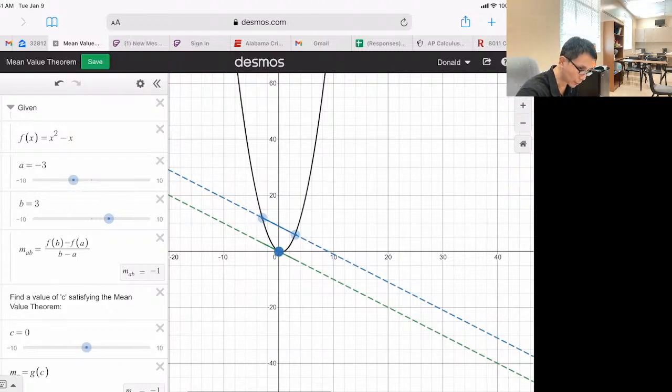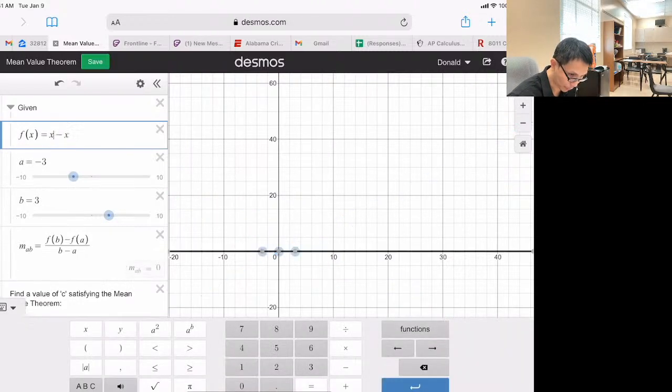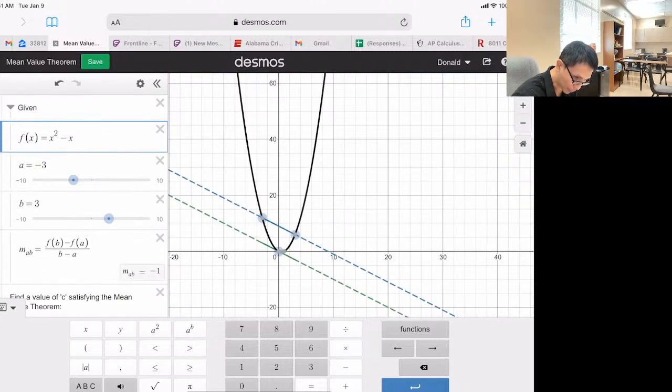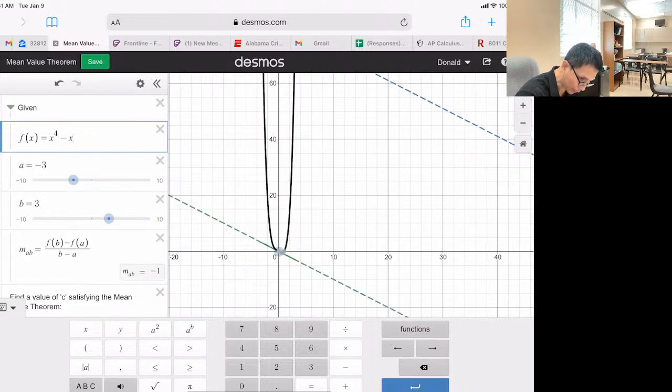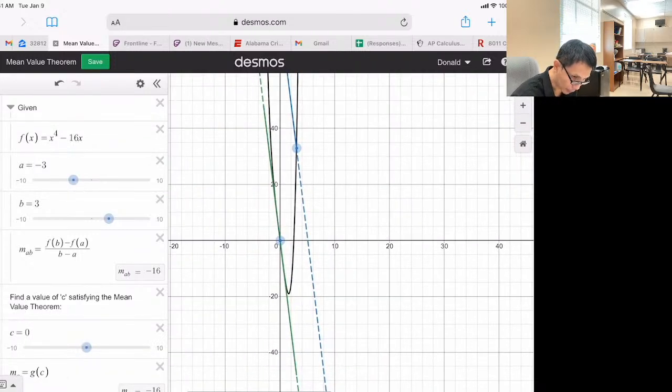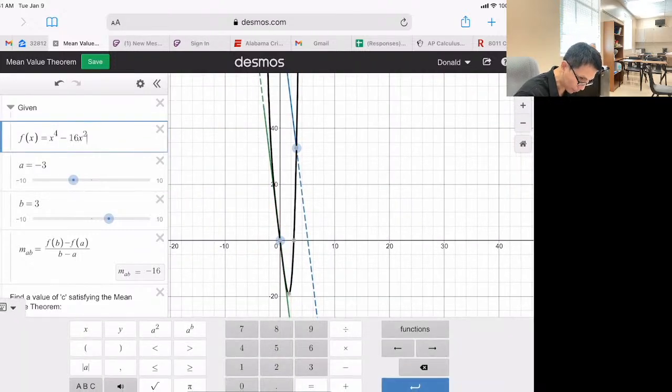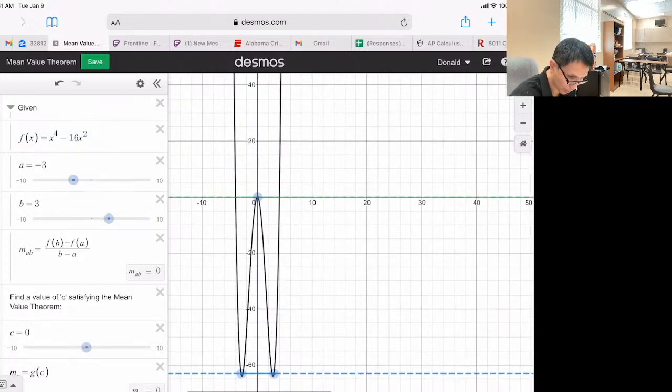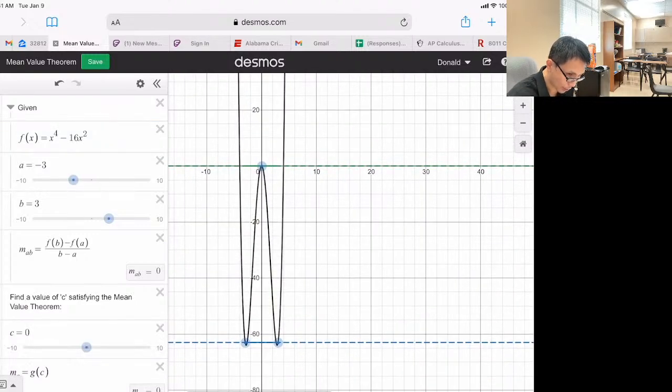Now if I do x to the fourth, let's say x to the fourth minus 16x squared, like this, we have a W function. So in this case, how many times is it going to be equal?